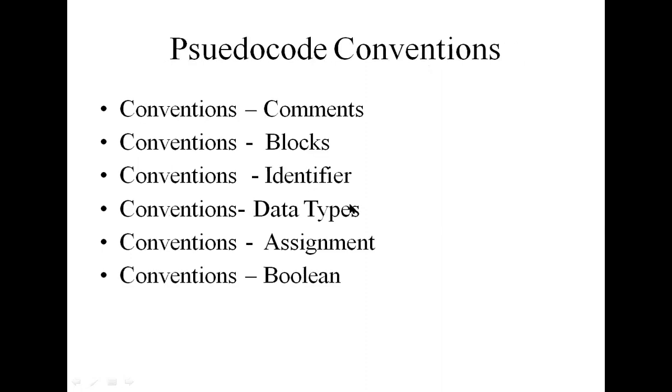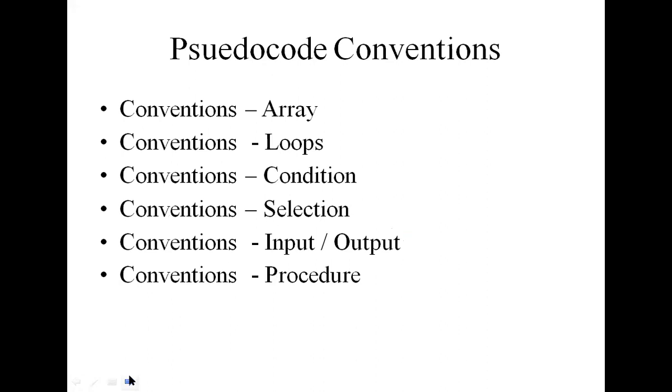Next, we also discussed pseudocode conventions: comments, blocks, and identifiers. An identifier starts with a letter of the alphabet. Then data types, assignment operators, boolean values true or false, arrays, and loops.